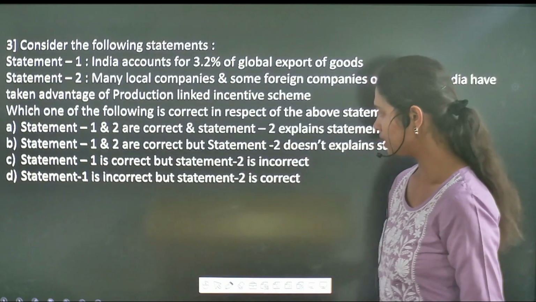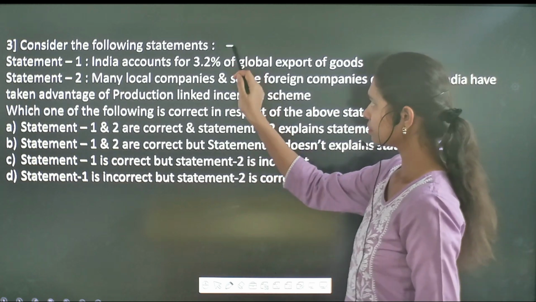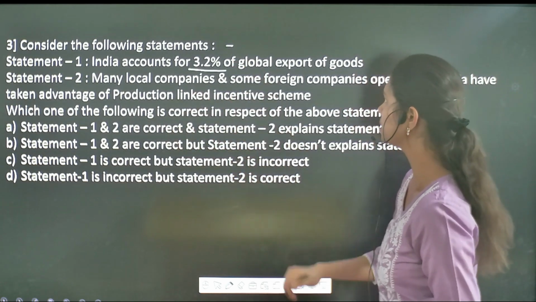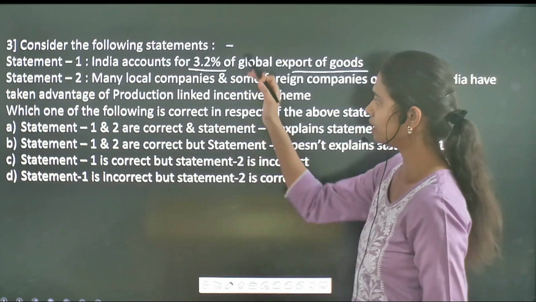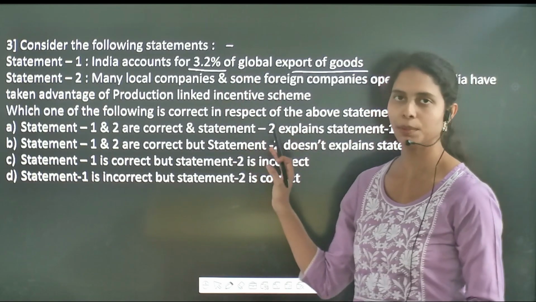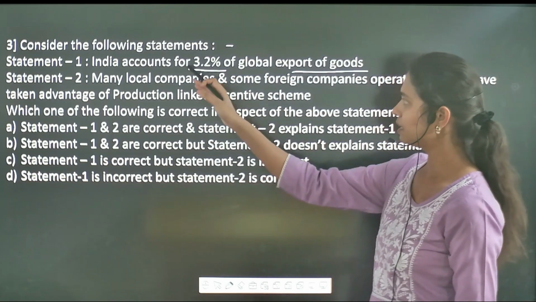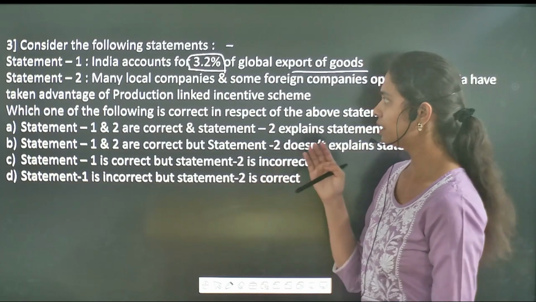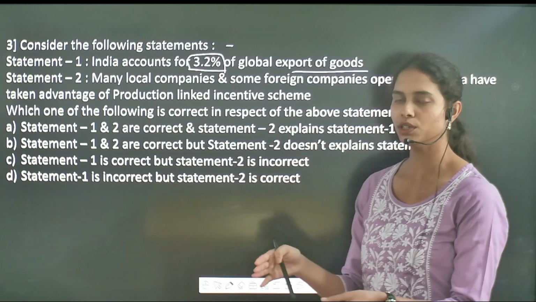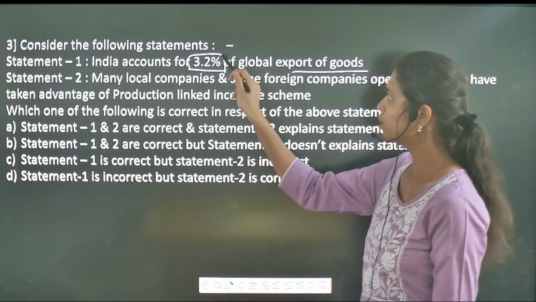If you see the next question, India accounts for 3.2% of global export of goods. If you see this particular statement, this is a PYQ, right? The data which has been given here is age-old data, but as of now we are preparing for the 2026 exam, so you have to update your data.